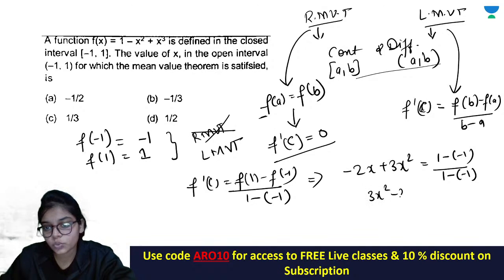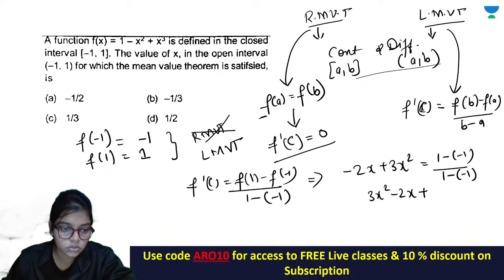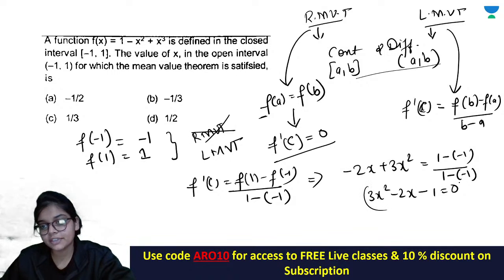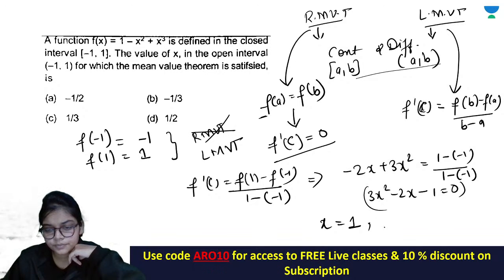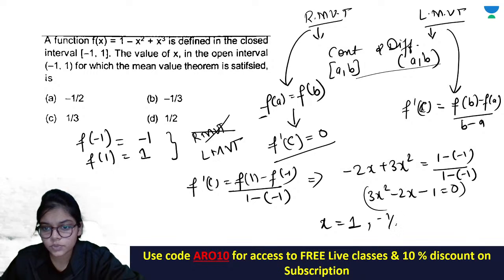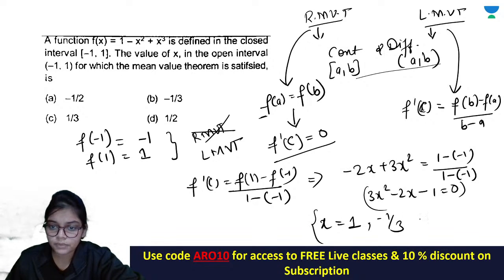So you have 3x square minus 2x plus 1 minus 1 is equal to 0. अब आप इसको solve करो, find the value of x. So you will get the value of x as one is 1 and the other one is -1 by 3, right? तो ये दो वैल्यू आपकी x की आ रही है.